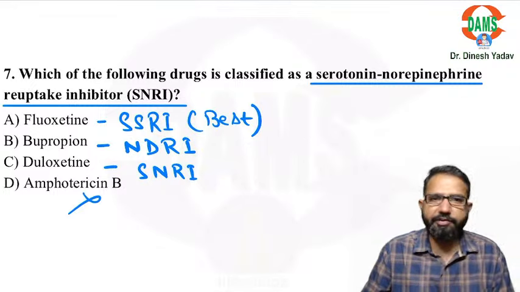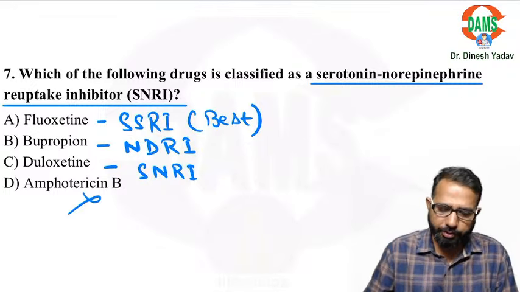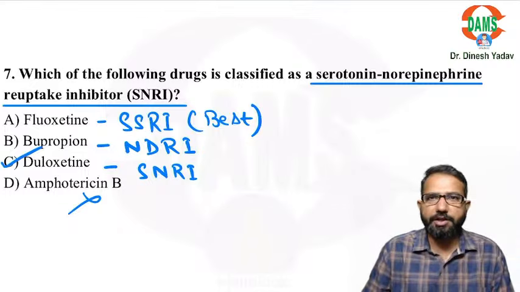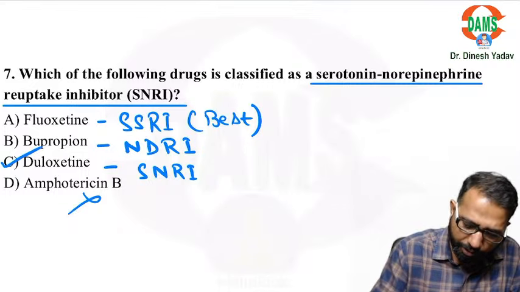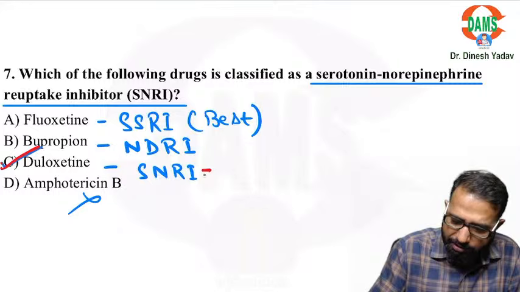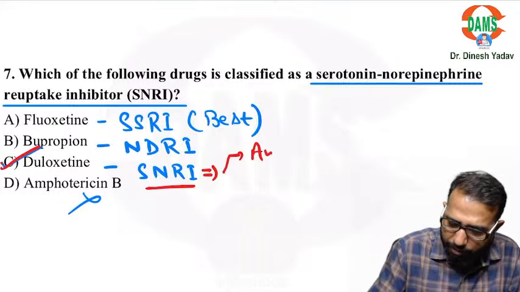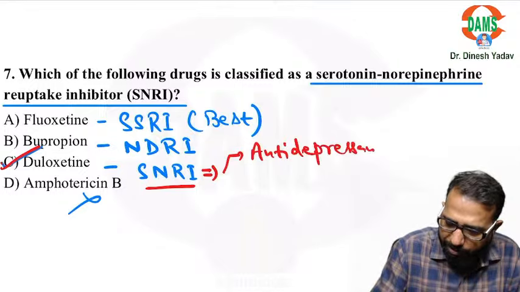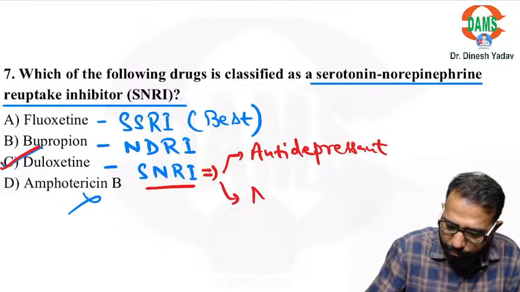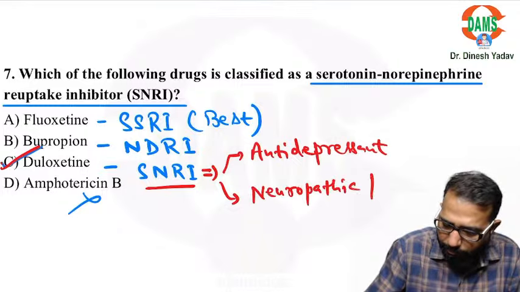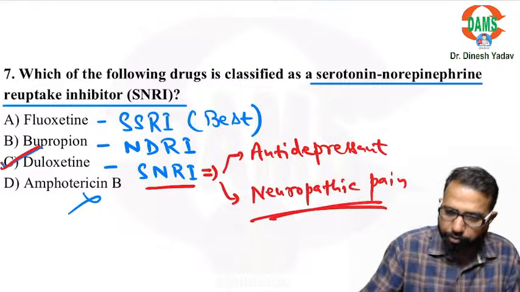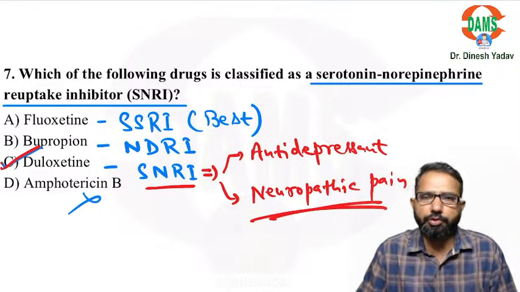Amphotericin B is one of the antifungal drugs. So out of these you can see it is the duloxetine. And you know why duloxetine is important? Because duloxetine is the drug, they are not only antidepressants, they are also used for neuropathic pain. So neuropathic pain patients, you can use the duloxetine SNRIs.